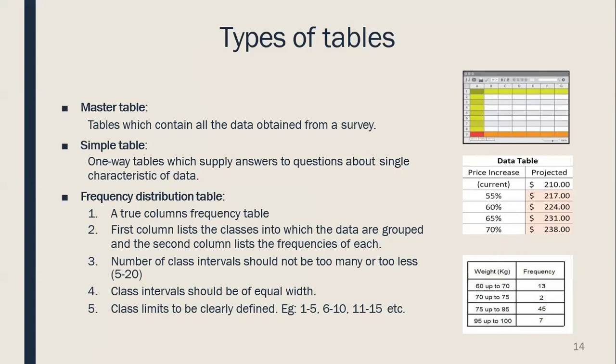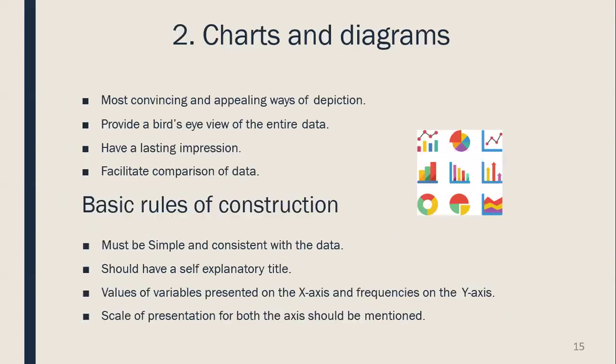First is the master table. It is the table which contains all the data obtained from the survey. Simple table is a one-way table which supplies the answer to a question about a single characteristic of the data. Frequency distribution table is a two-column frequency table. The first column lists the classes into which the data are grouped, and the second column lists the frequency of each. The number of class intervals should not be too many or too few. Class intervals should be of equal width, and class limits should be defined. So these are the three main types of tables: master table, simple table, and frequency distribution table.